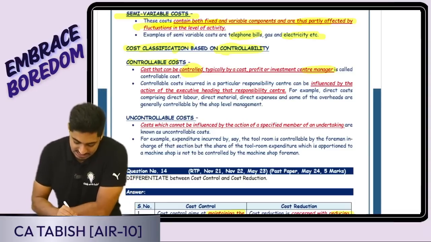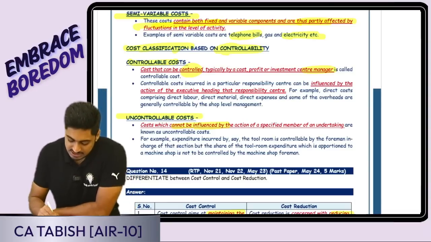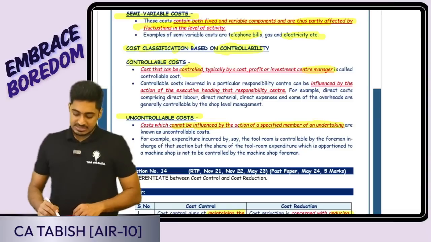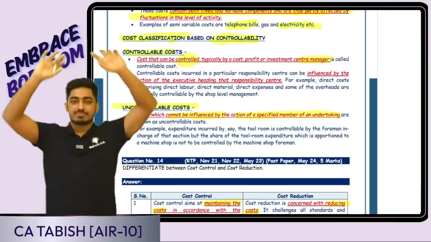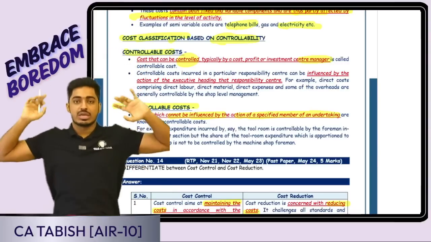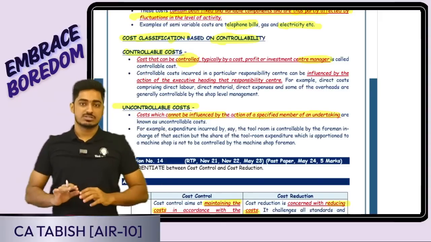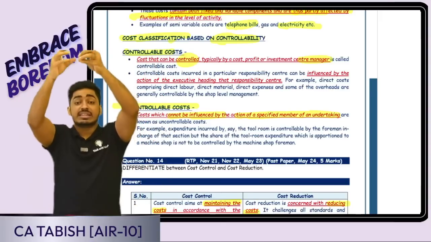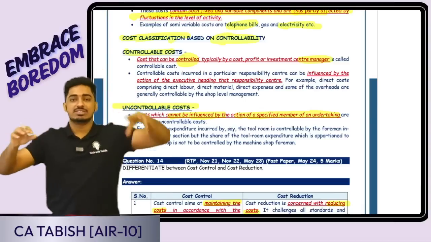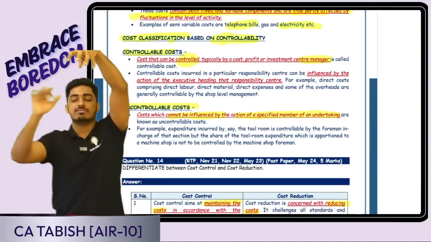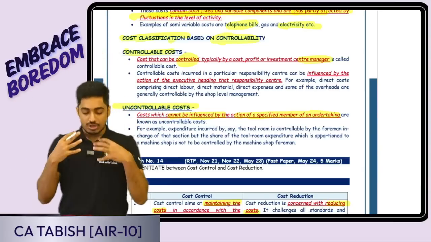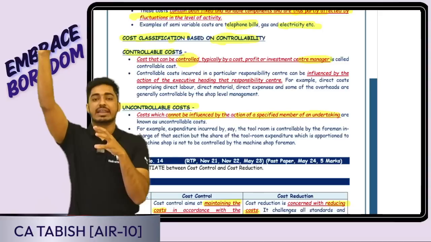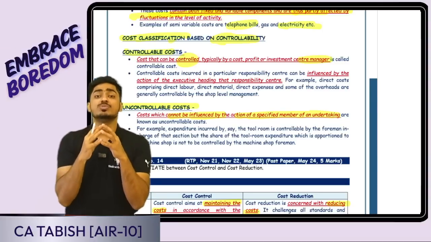Uncontrollable cost cannot be influenced by the action of a specified person. Is this clear, everyone? For example, assume we are Reliance. Reliance has so many different divisions. Whatever marketing cost they have incurred, they are distributing. Suppose 10 divisions are there, so the total marketing cost is distributed equally to every division. Random example. I am the manager of one of the divisions. Assume total cost was 100. Divided by 10, 10 rupees got distributed to me.